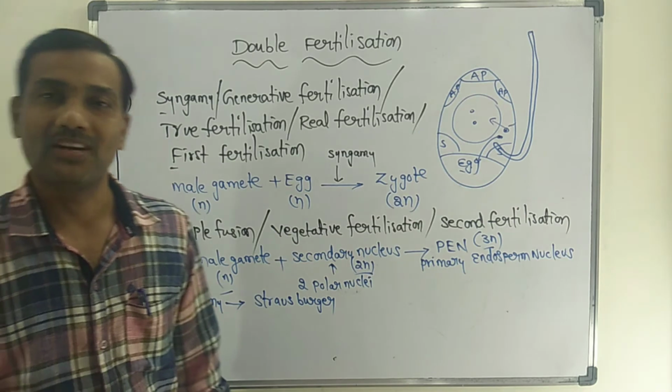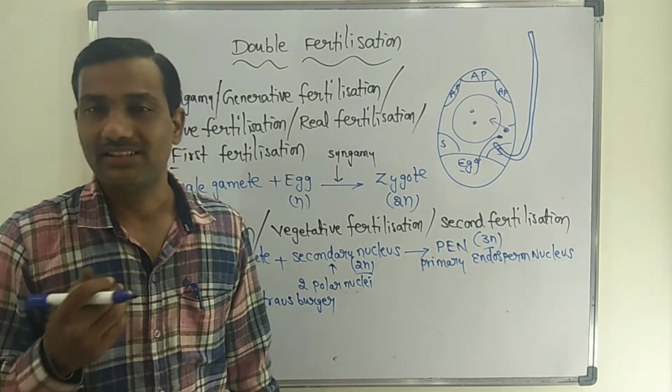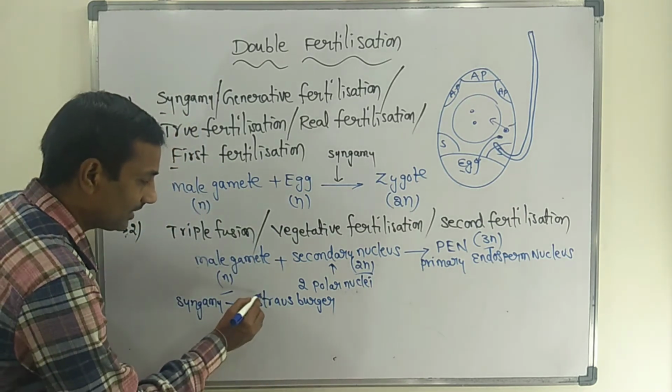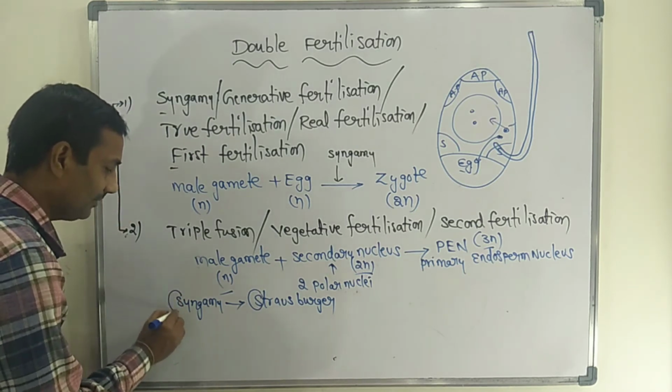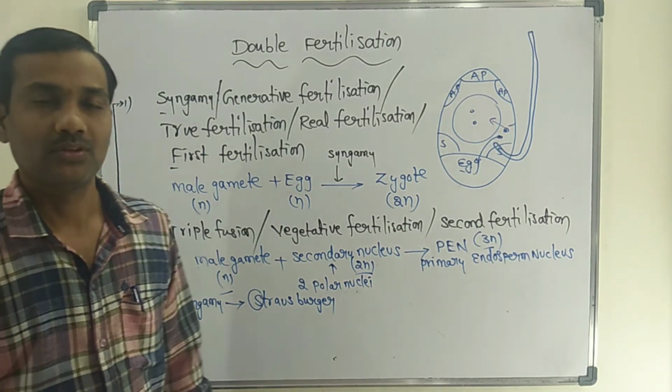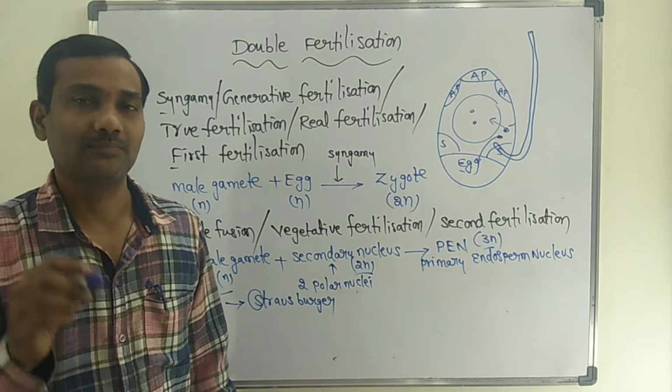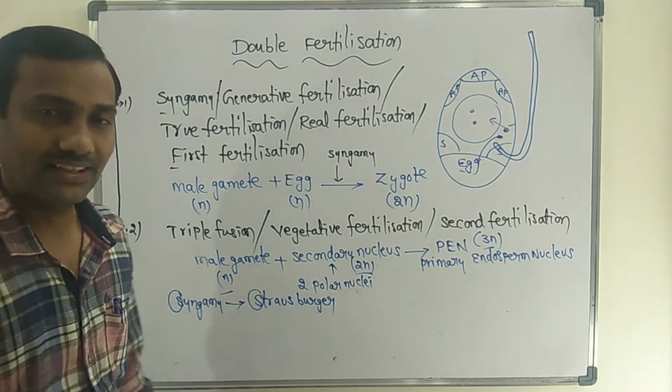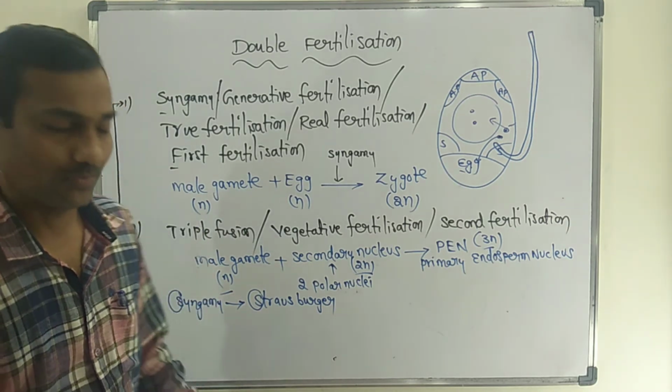How can you remember this for the examination? It's easy: Strasburger's first letter is S, and syngamy's first letter is S. So Strasburger first identified the syngamy process in angiosperms.